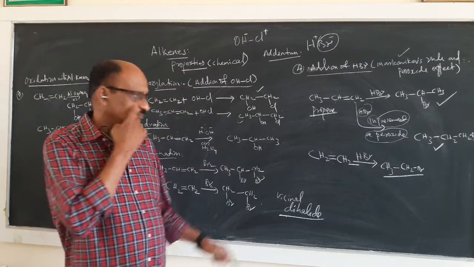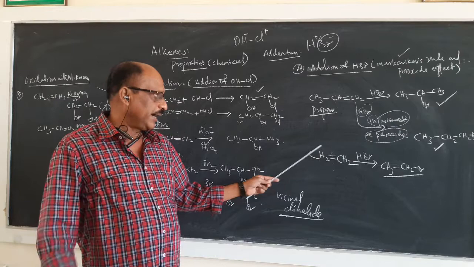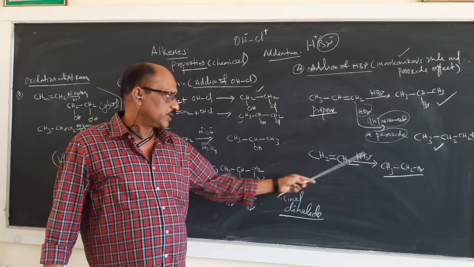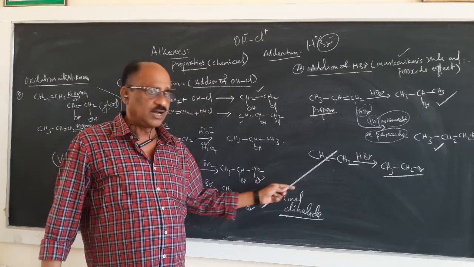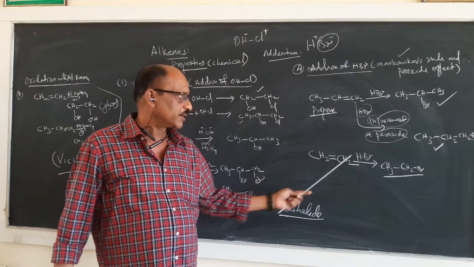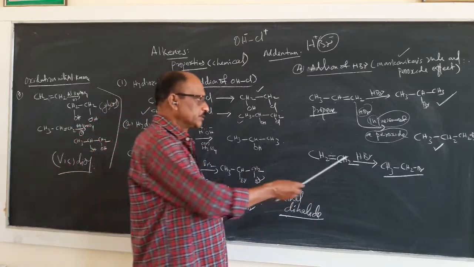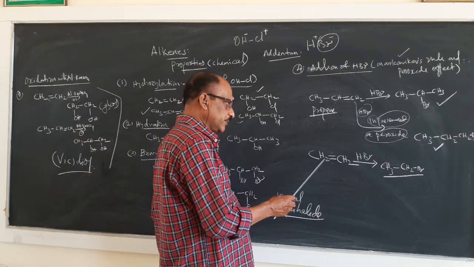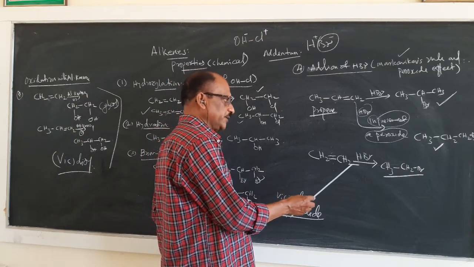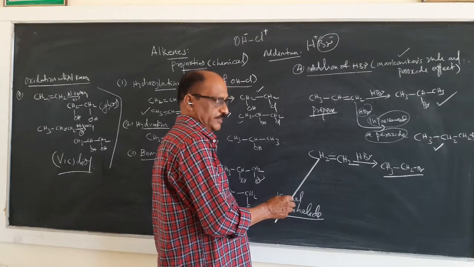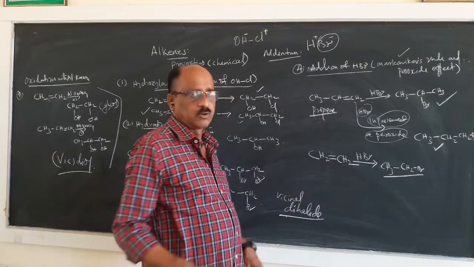So these are the reactions. Whenever you add HBr to a symmetrical alkene, there is no problem. You are getting a simple molecule. Simple addition will be taking place. H can be added to this side or H can be added to here, and Br can be added here. So you will be getting the same compound, normal compound.